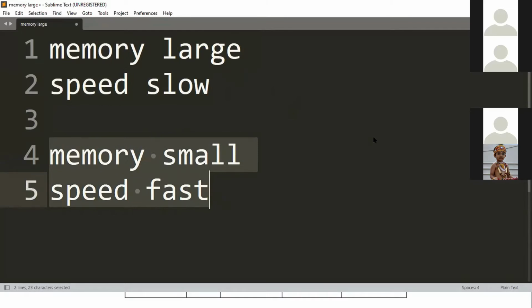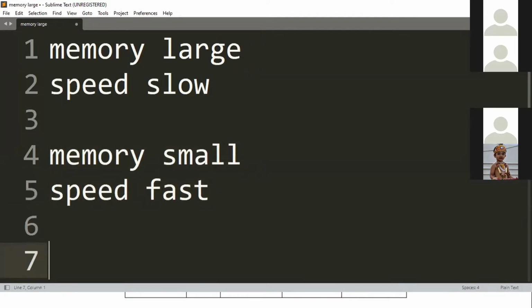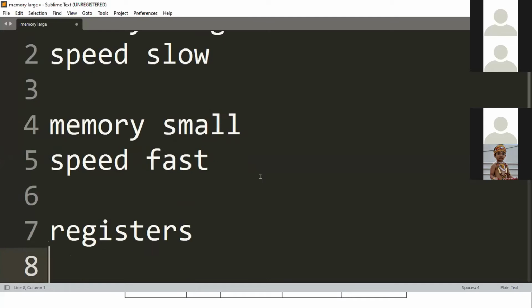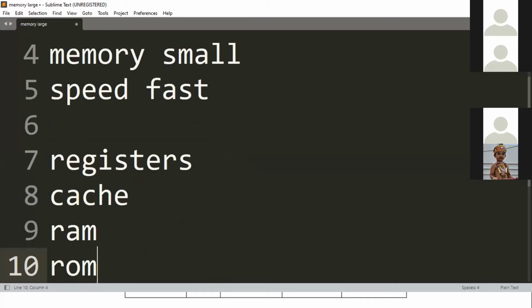That is why your RAM is always faster than your read-only memory. Your cache memory is always faster than your RAM. Your register memory is always faster than your cache memory. This is the memory hierarchy: registers, cache, RAM, ROM. This is the fastest, second fastest, third, fourth. Somebody's texting. It is also based on how close it is located to the CPU.